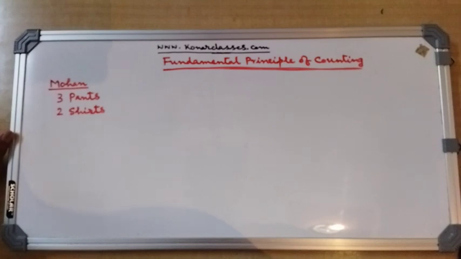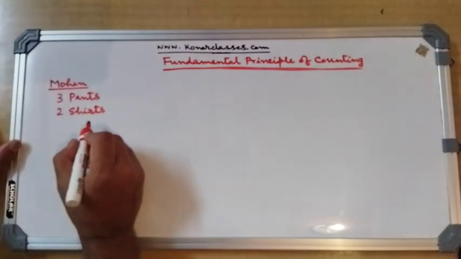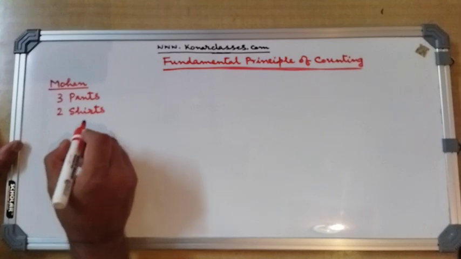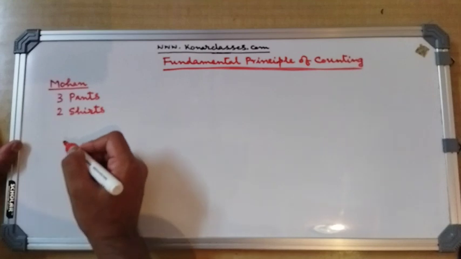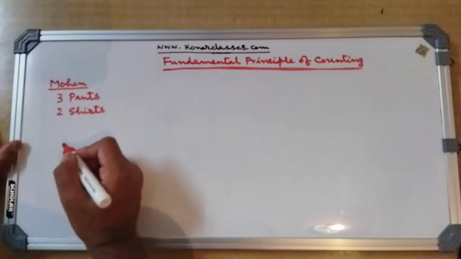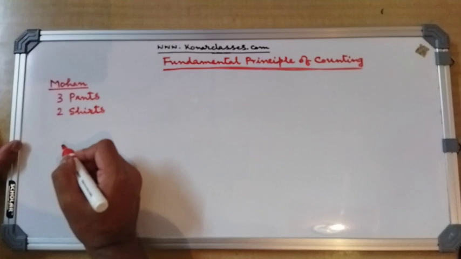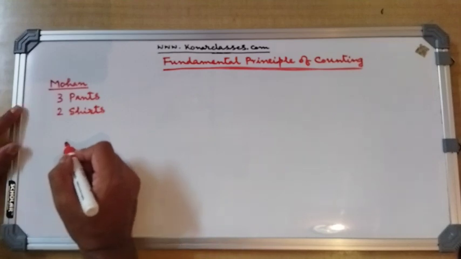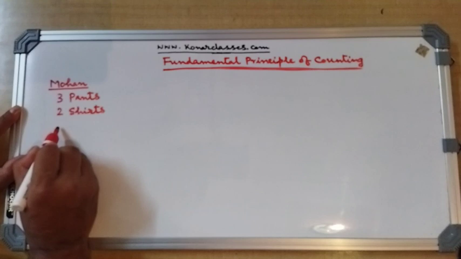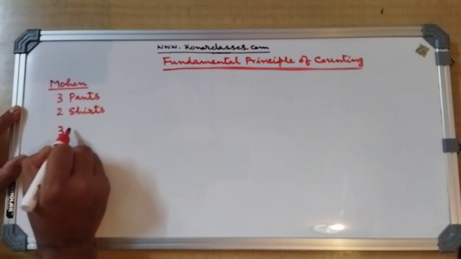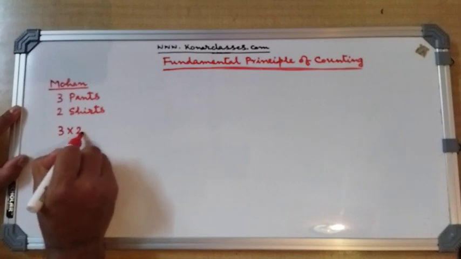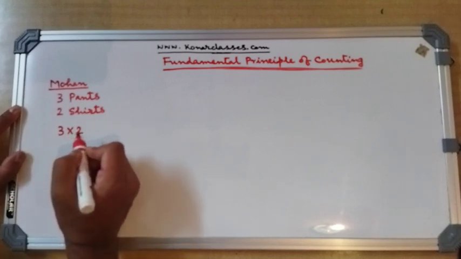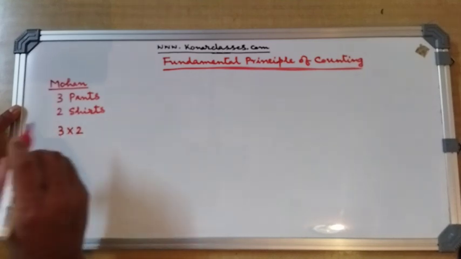So we see there are three ways in which a pant can be chosen, because there are three pants available. Similarly, a shirt can be chosen in two different ways. So for every choice of a pant, there are three such pants, we can choose two shirts. So the total number of pairs Mohan can use is 3 into 2.